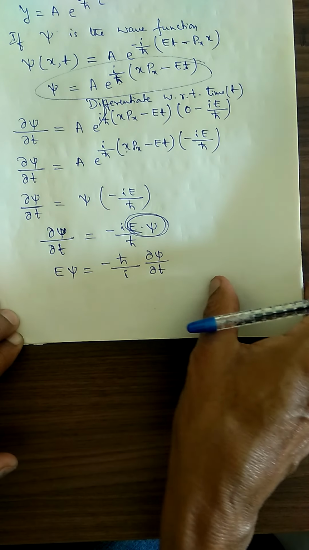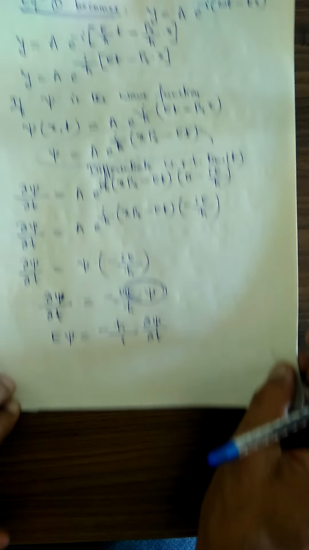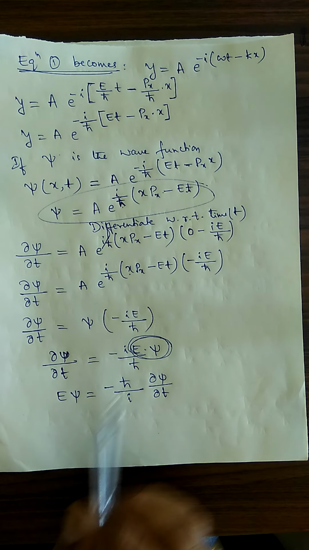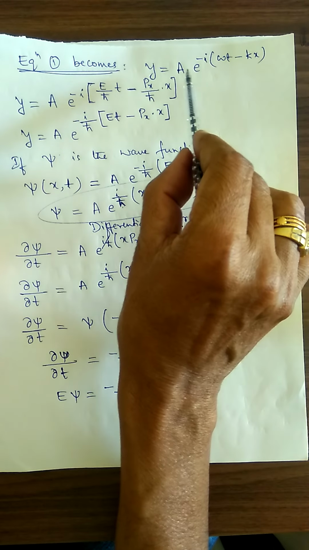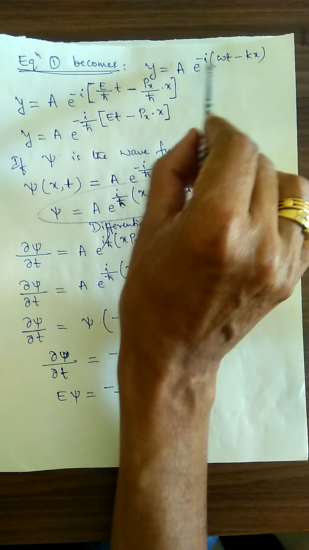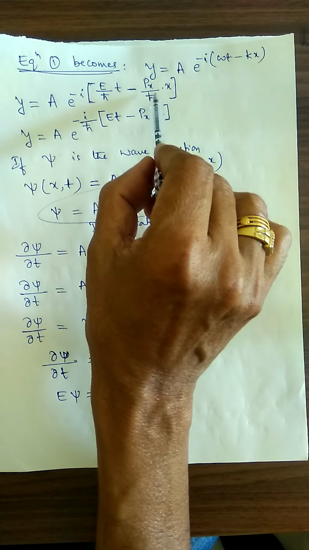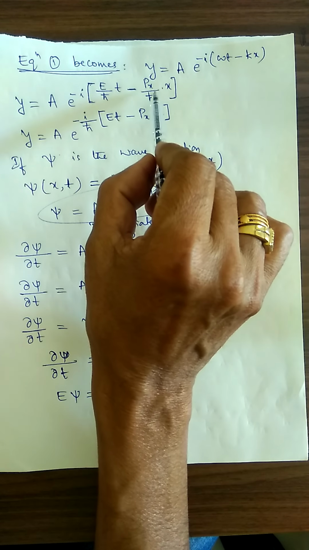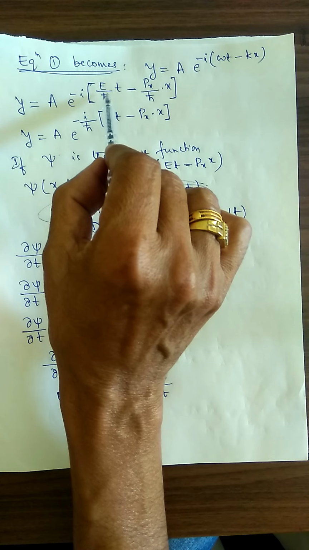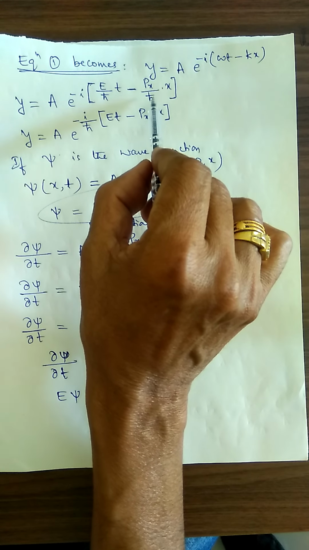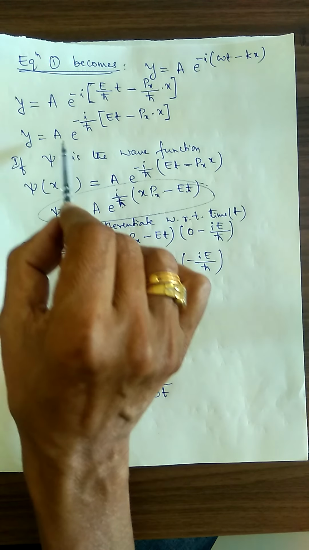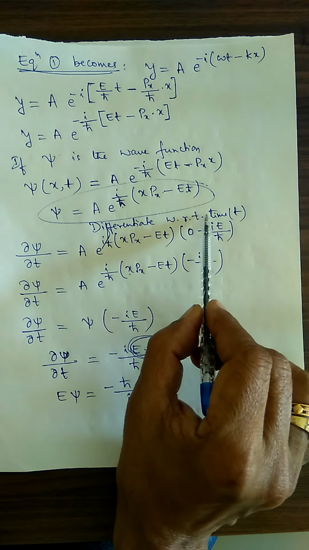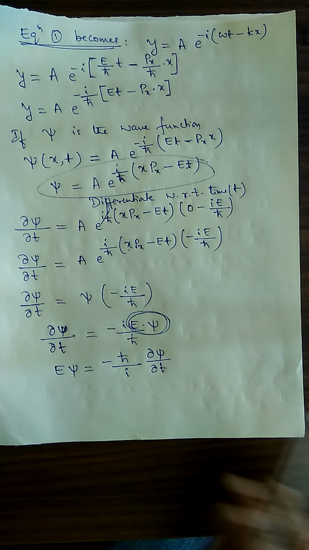So similarly, we are supposed to differentiate again with respect to x. Equation number 1, Schrodinger wave equation. We have substituted for omega and for k. Omega is the angular frequency, k is the wave number. They have been substituted in terms of px and E, where h cross is equal to h divided by 2 pi. Psi is the wave function. Differentiate with respect to time.